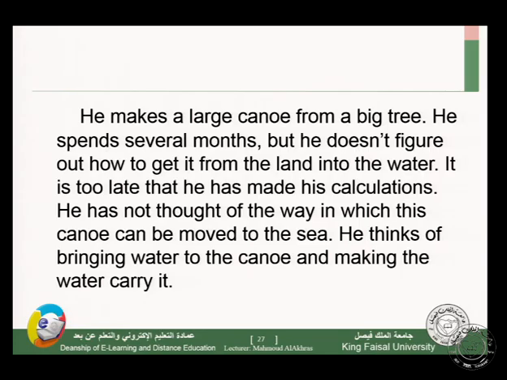He thinks of bringing water to the canoe and making the water carry it. Since it's impossible to carry the canoe into the sea, he thinks that he can bring water from the sea to the boat. So we have some thinking in this situation, and we can take his calculations in the novel into consideration.